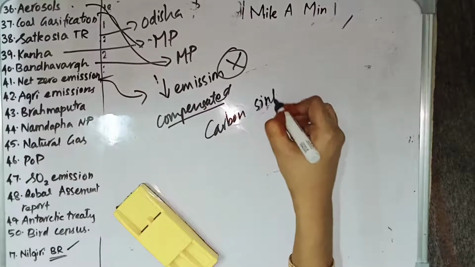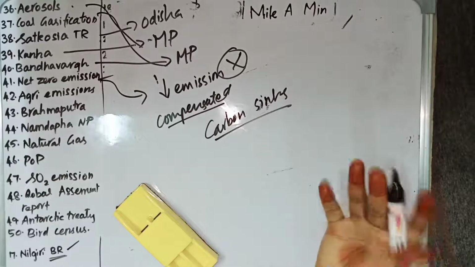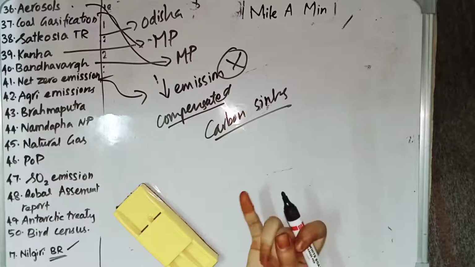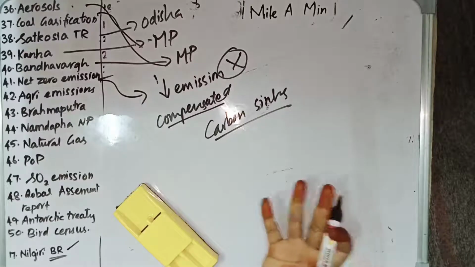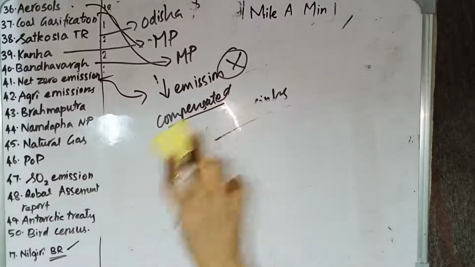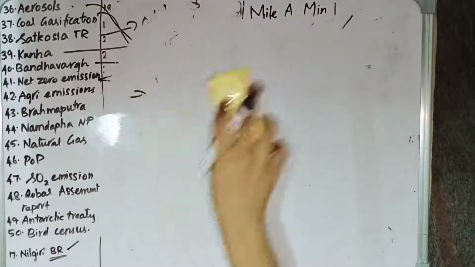Carbon sink is nothing but planting more trees and developing more forest, which will act as a carbon sink. So making more carbon sinks and developing future technologies like carbon capture and storage are also methods to achieve net zero emission. So these are the things relating to net zero emissions.